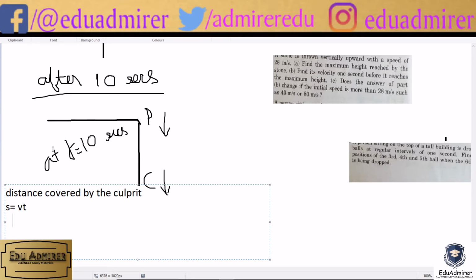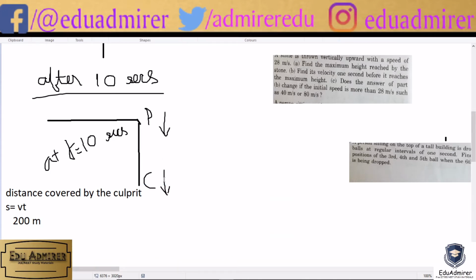On converting that into meter per second we got 20, and the time was 10 seconds. 20 into 10, so it will come to be 200. So the culprit covered a distance of 200 meters in these 10 seconds.